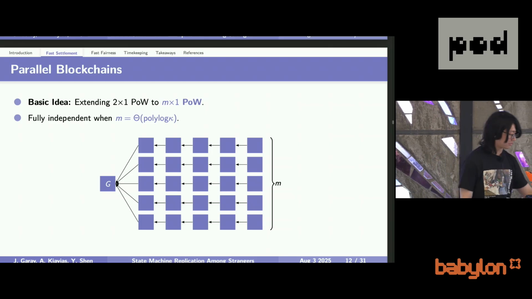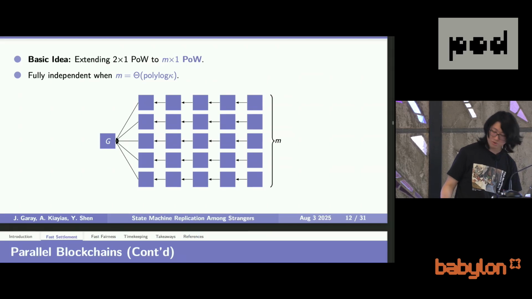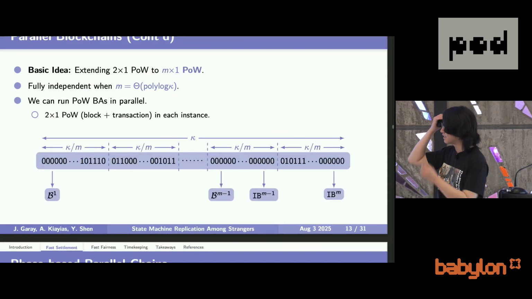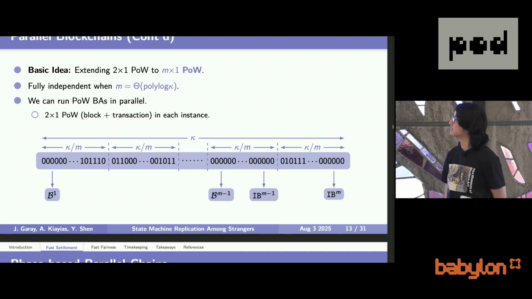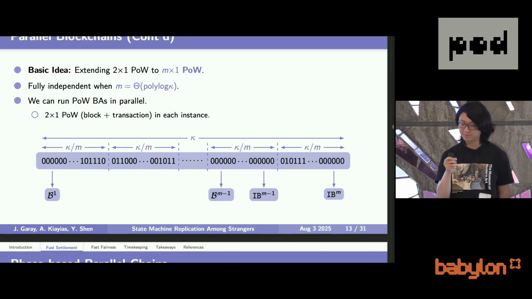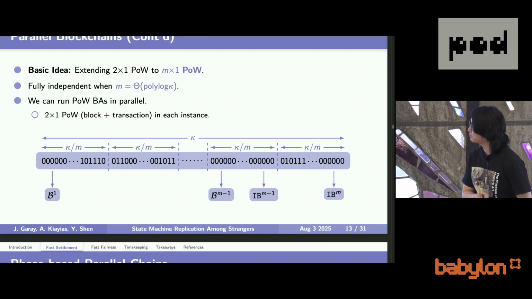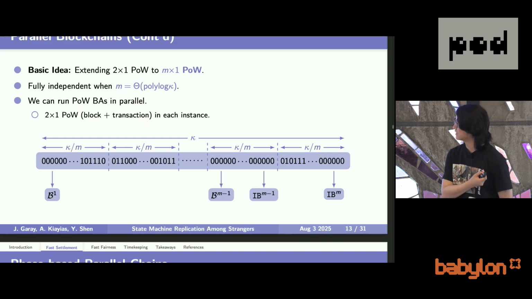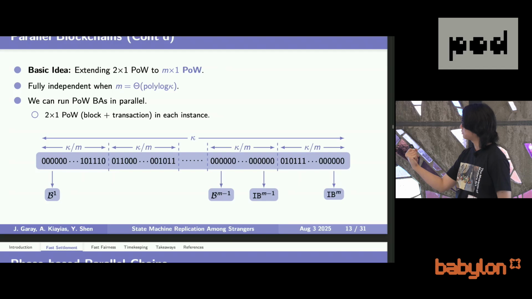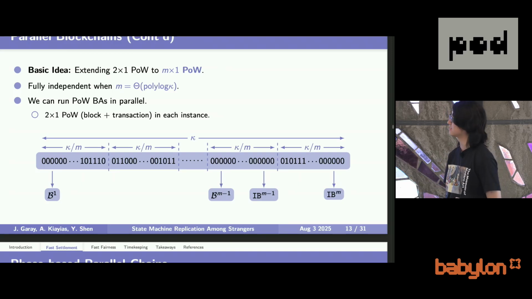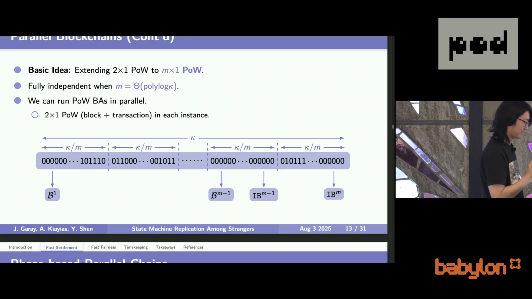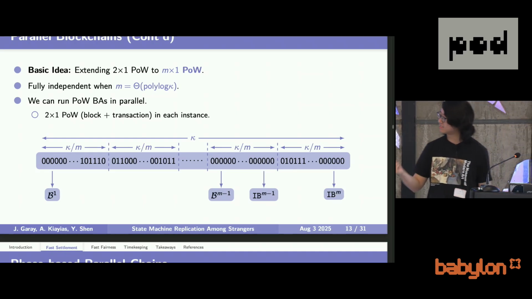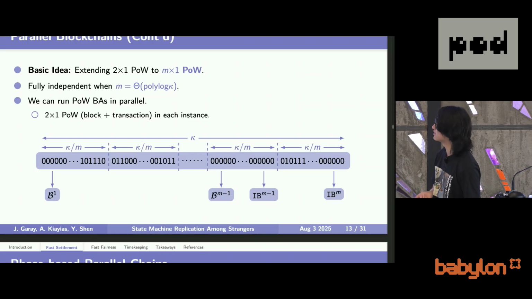So here what we do is that we will use this M-for-1 proof of work mining to bind the mining procedure of all the parallel instances. So it's like we are running the same consensus protocol in parallel, but they are mutually independent. And the way that we do this is that we have the hash query output, which is kappa bits, and we divide it into M chunks, and one part is for running one consensus instance. So this M-for-1 proof of work will give us fully independent parallel blockchains, which means that these instances are completely independent from each other.